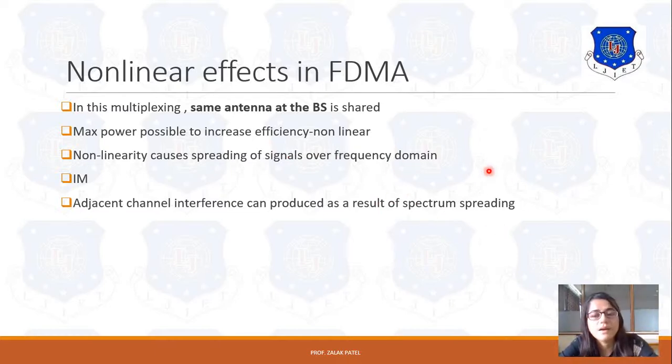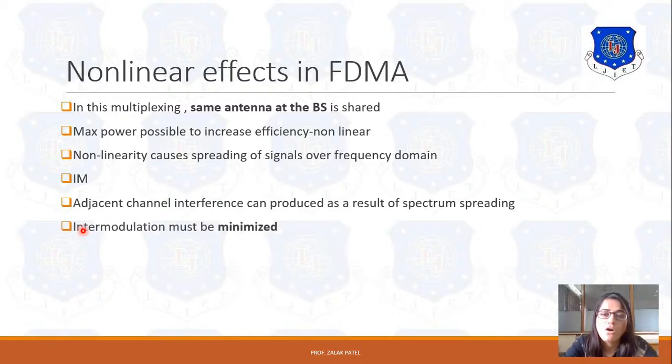What is spread spectrum? It is related to spectrum spreading. So in short, because of the large amount of power required, non-linearity increases, and because of that non-linearity, the spreading of signals in the frequency domain increases, and because of that intermodulation increases, and that creates adjacent channel interference. So this is the non-linear effect of FDMA, and we always try to minimize the intermodulation.